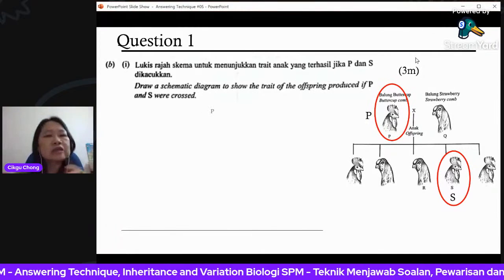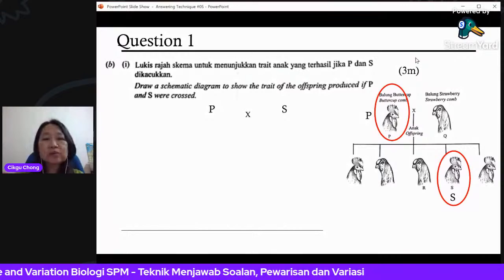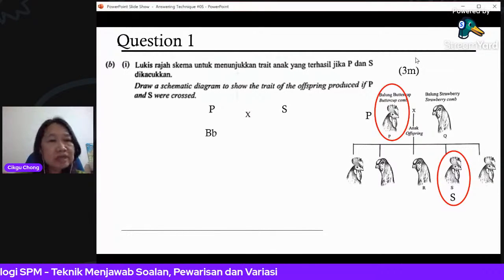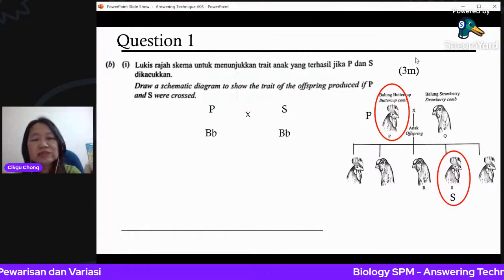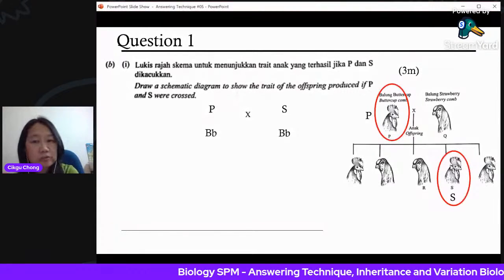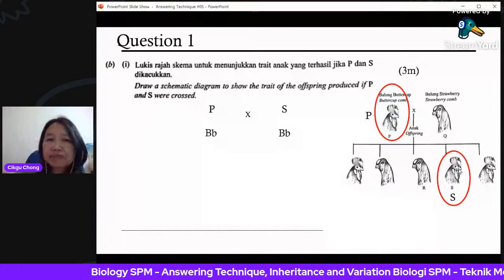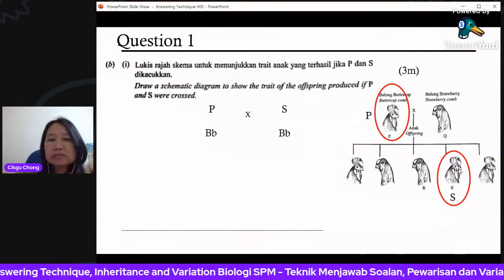Okay, so the diagram, no problem, P and S. Your P, we already mentioned just now, is big B, small b. S, because it's also a buttercup comb, must be the same as your P, that means big B, small b.